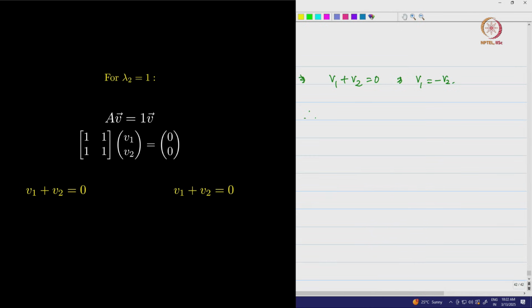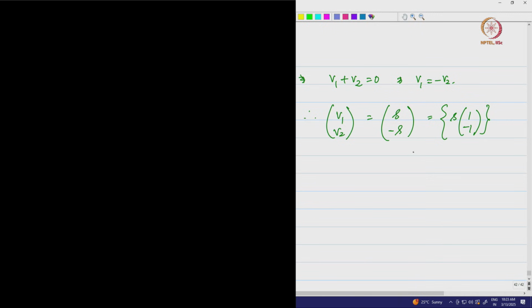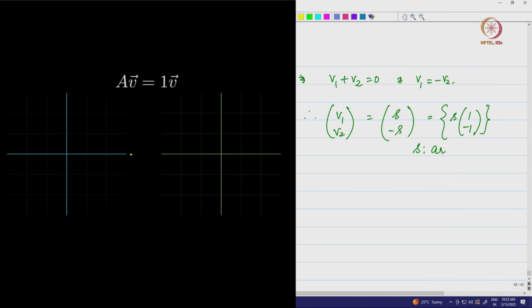Therefore, the vector [V1; V2] is equal to, let me again take some parameter, S, and minus S, where S is the parameter. Therefore, the set of vectors I am going to have are S into [1; -1] for S some scalar, S arbitrary and real. There also we have t to be arbitrary and real. So you can actually take any t value and that would essentially become the eigenvector.